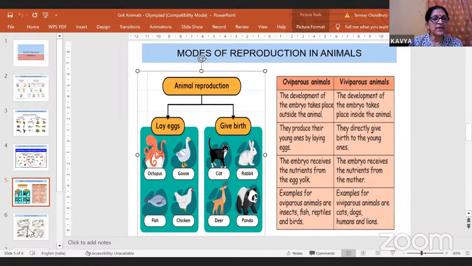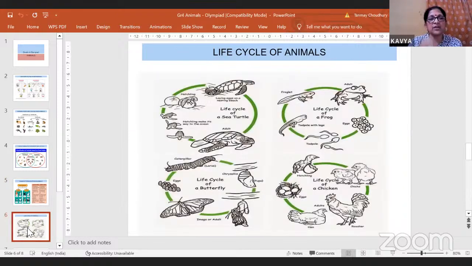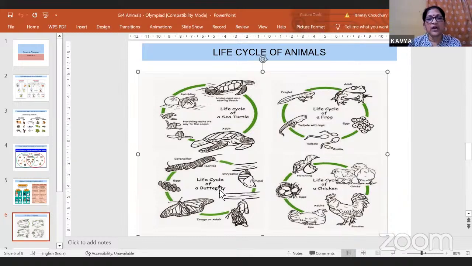So after classification, let us do the life cycle of animals, because there are some questions asked on the life cycle, and this is there as a chapter in your book also. Now I've taken 4. Let us do 3 out of this: life cycle of a frog, life cycle of a chicken or hen, or life cycle of a butterfly. Now here, life cycle of a frog. Now you'll see that there are 4 stages here.